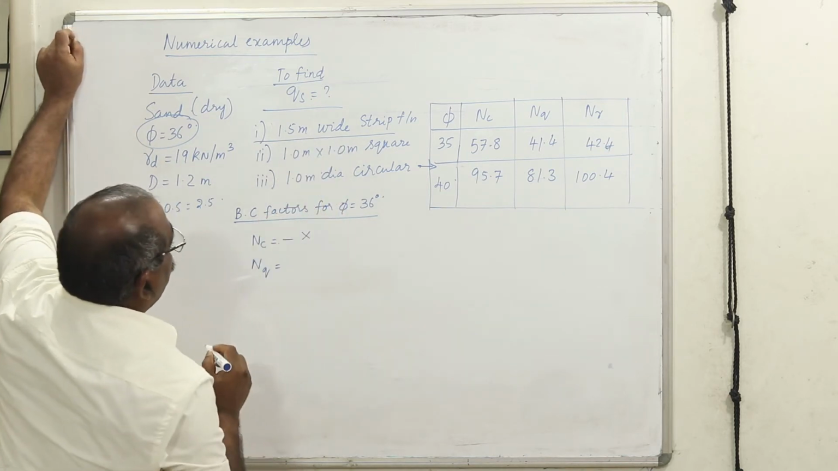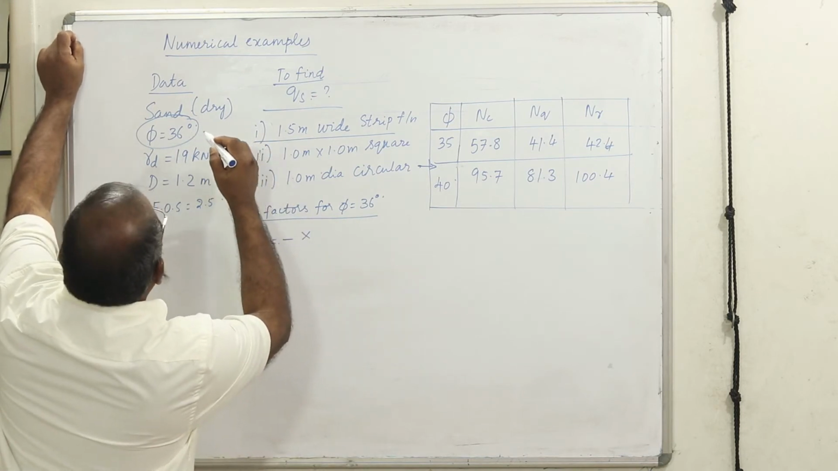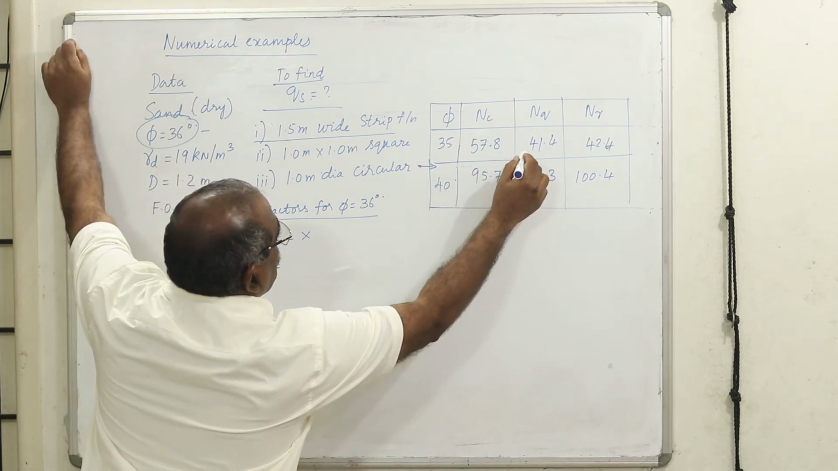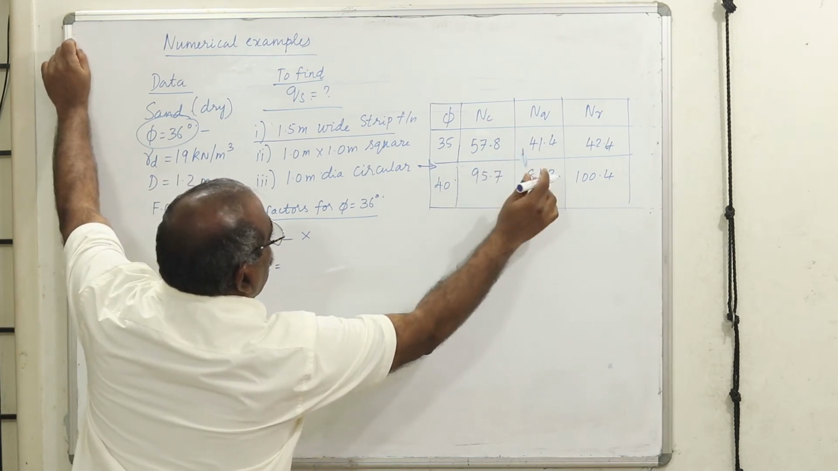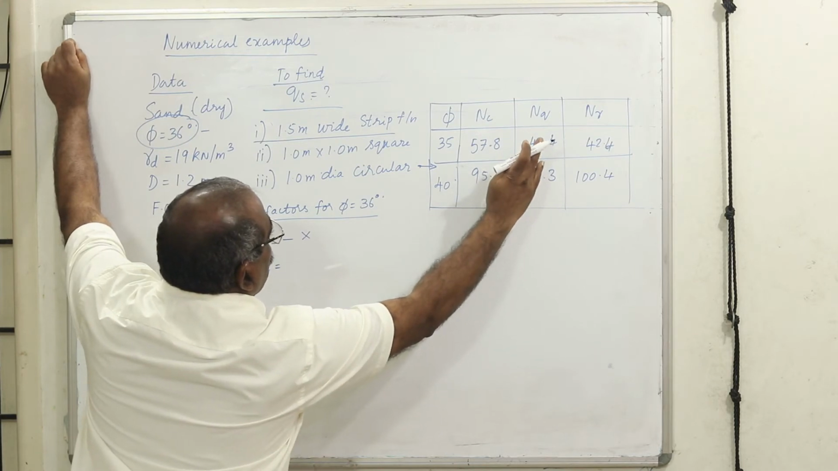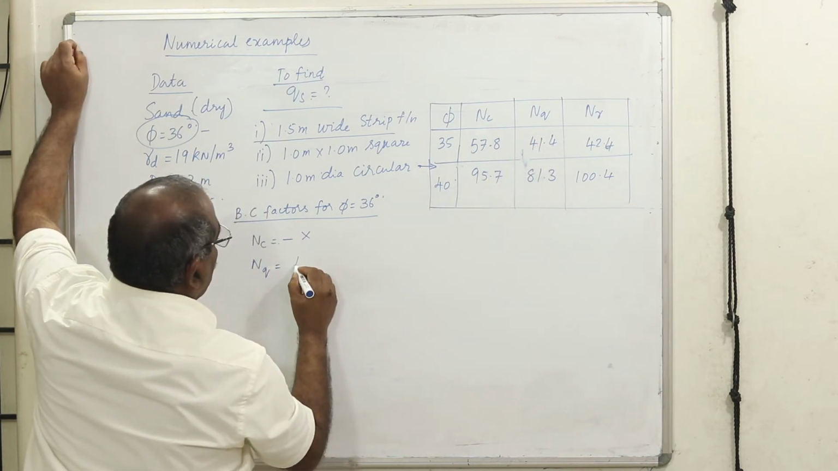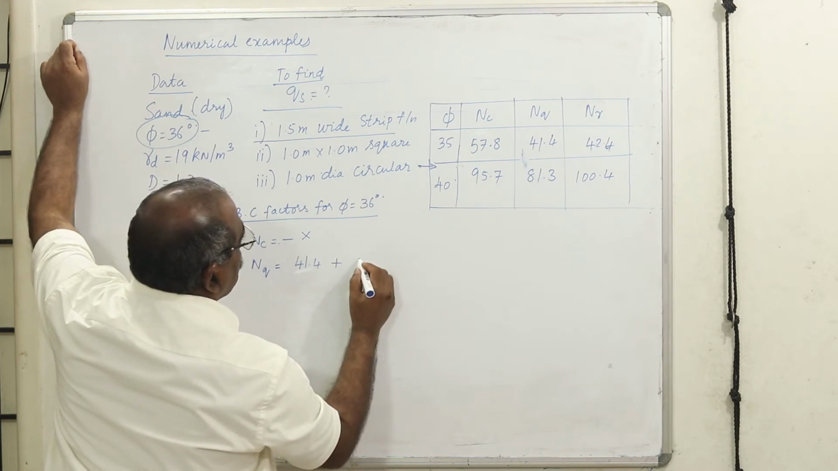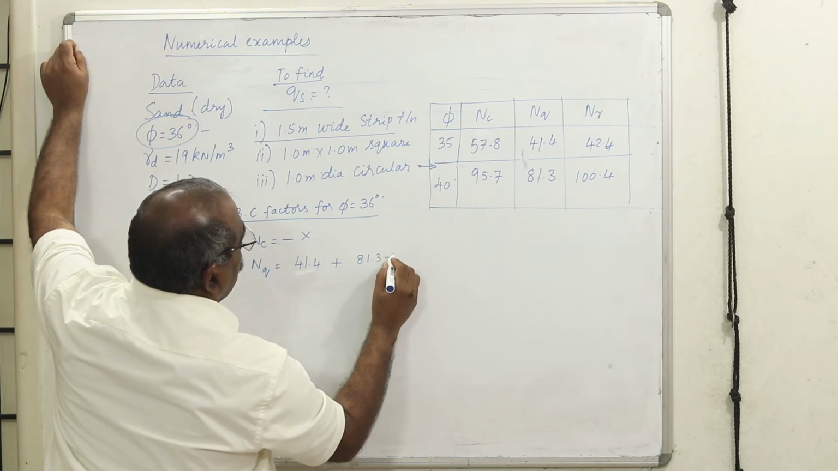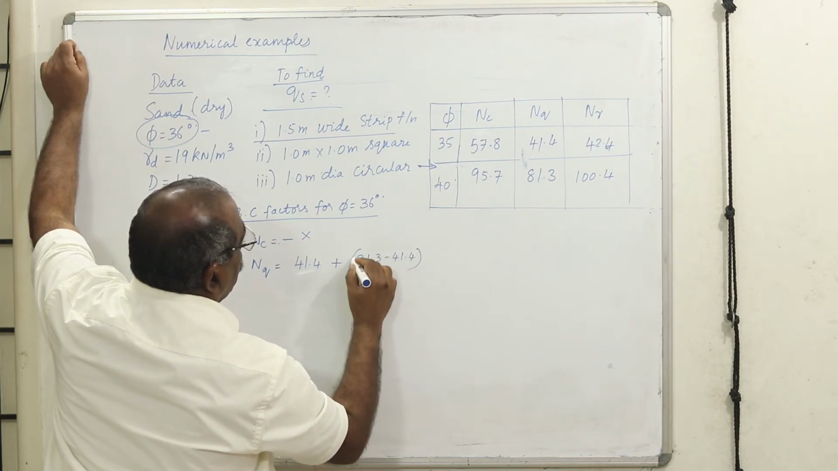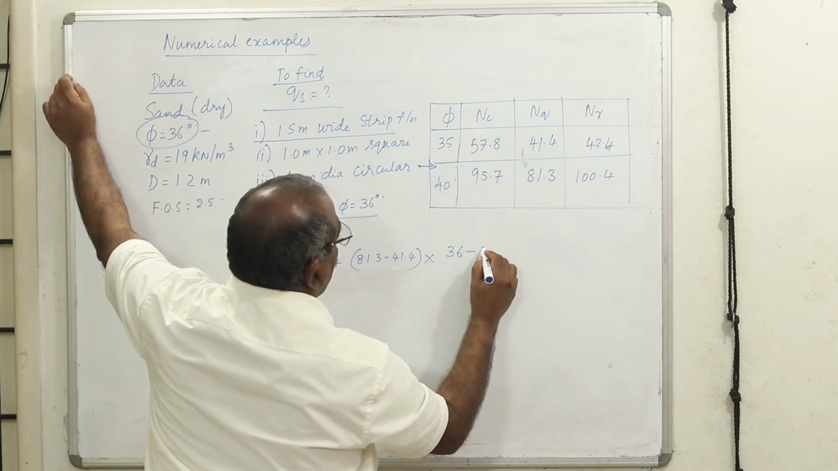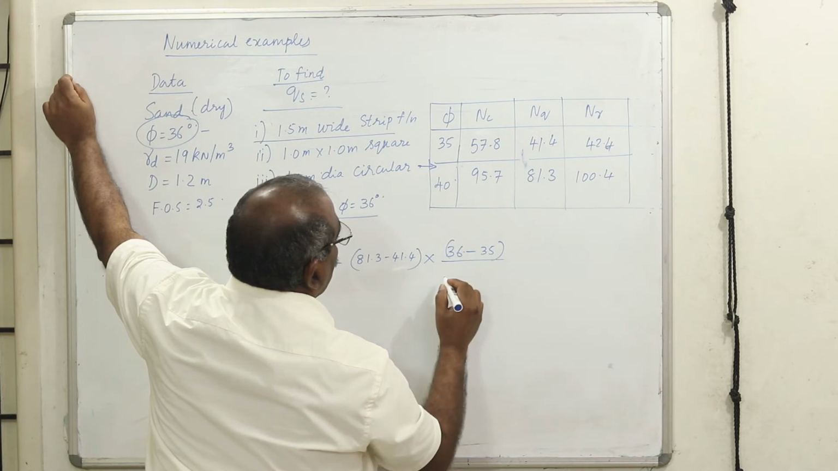Now, for sandy soil, the value of phi is 36. What is happening? It is increasing. You can see here there is an increase in value from 35 to 40. Therefore, I'll write 41.4 plus. What is the difference? 81.3 minus 41.4 is the difference. And what is the difference in the value of phi?